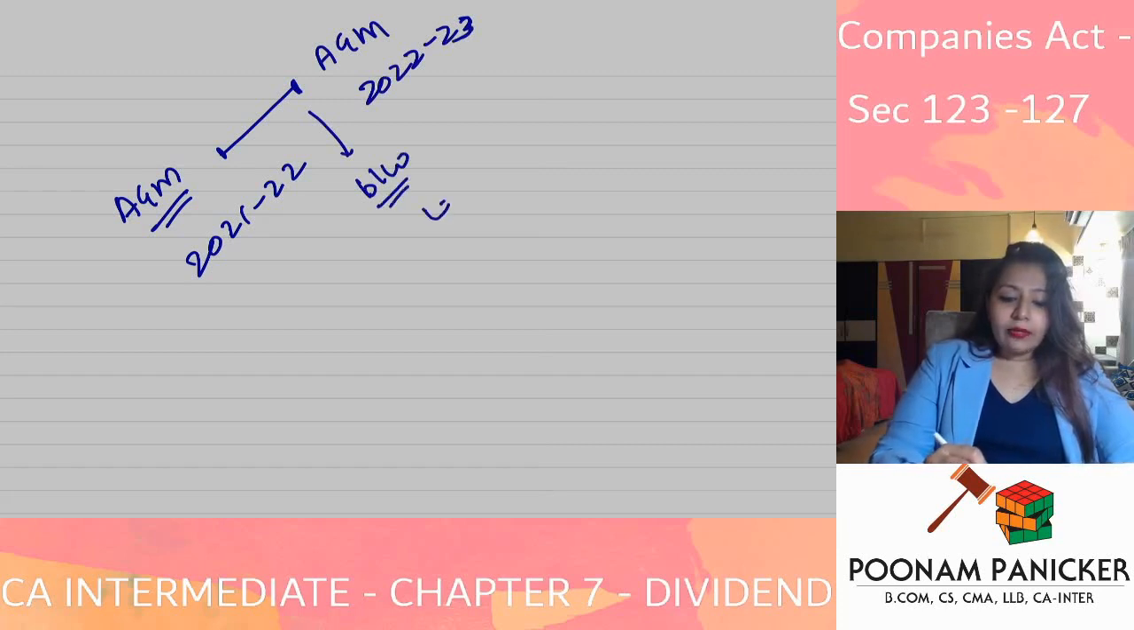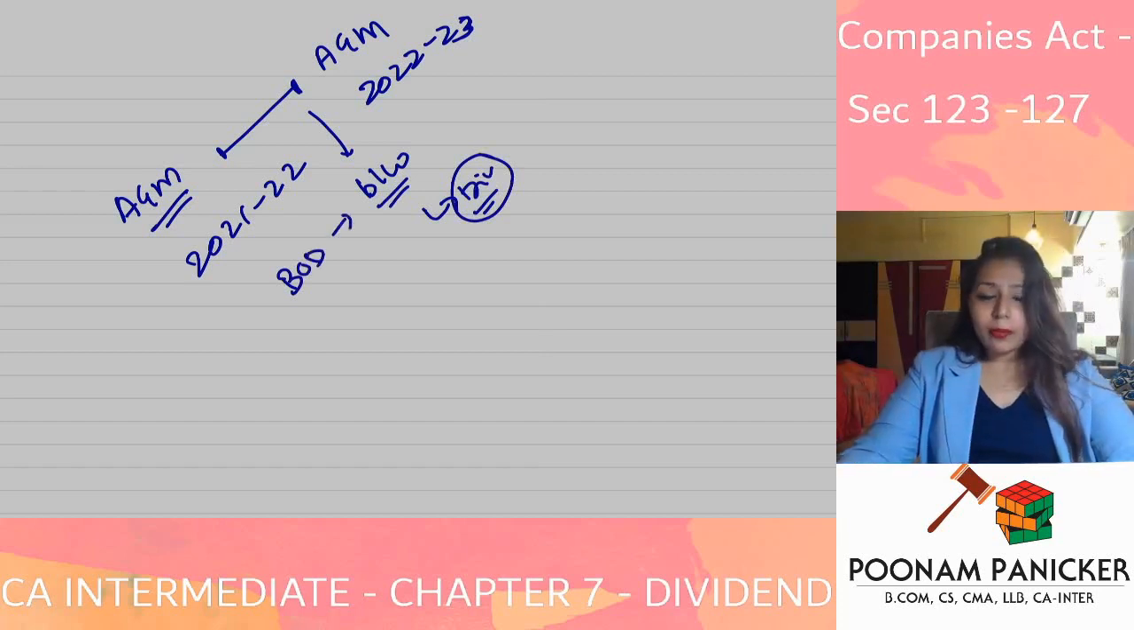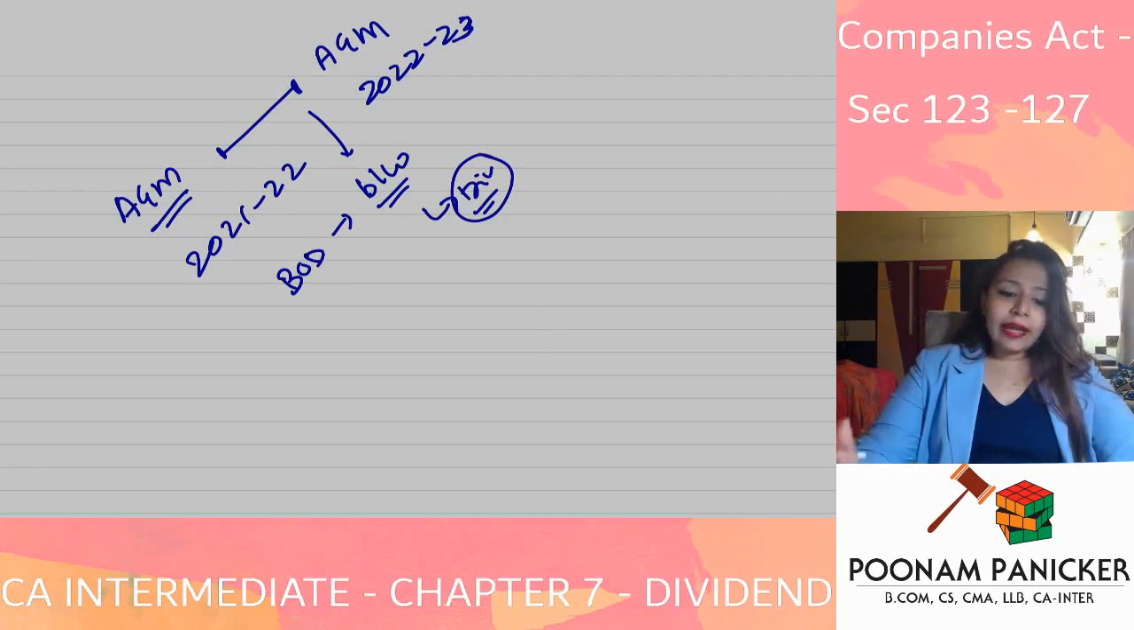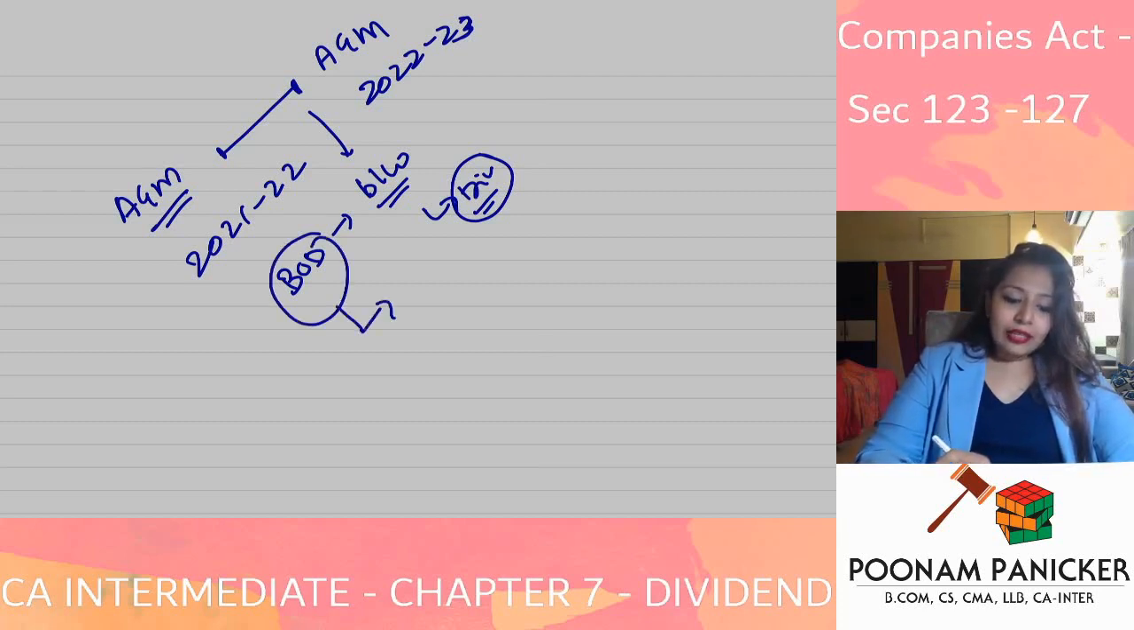to declare dividend, can they do that? Company has done very well, profits are there in the company, and in between the board of directors want to declare dividend for some reason. Can they do that? The answer is yes. And the dividend declared by the board of directors in between AGMs would be referred to as interim dividend.